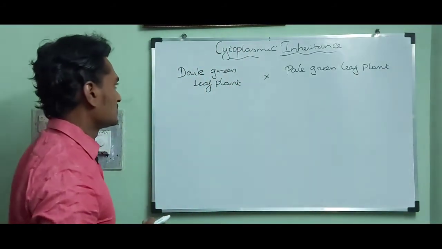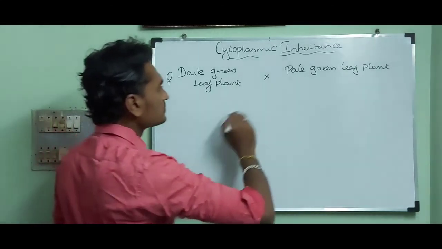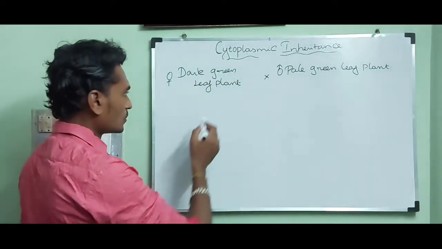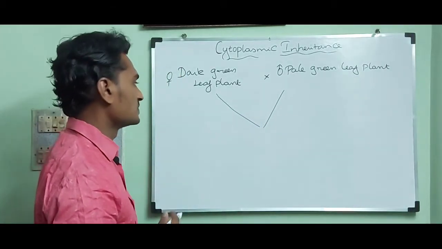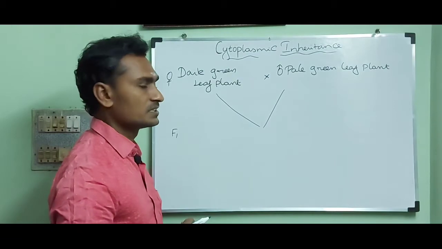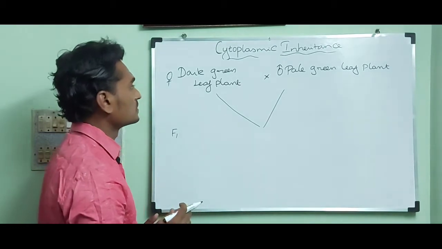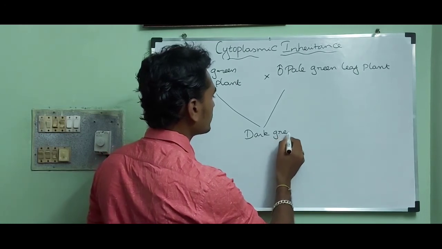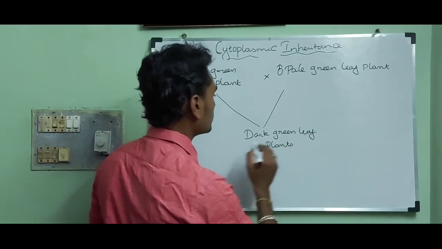In the first cross, this plant acts as female and this plant acts as male. This results in the fusion of gametes and develops the F1 generation. In the F1 generation, we observe all the young ones showing the phenotype of dark green leaf plants.